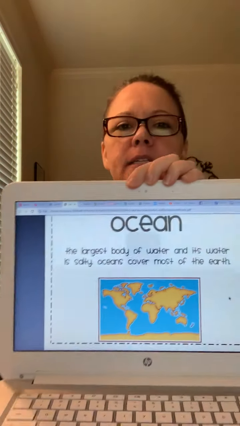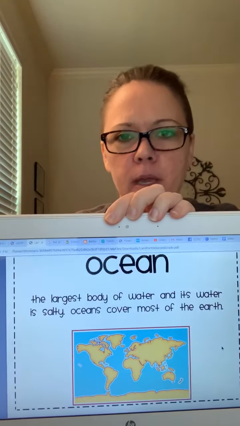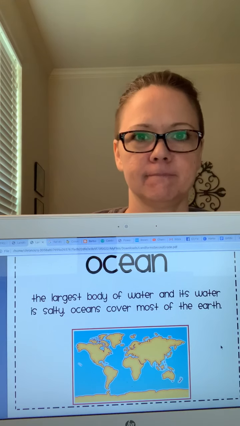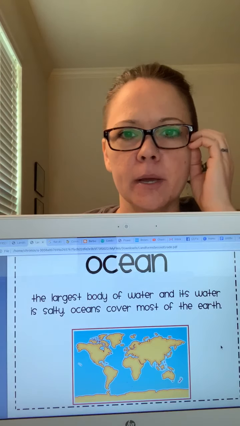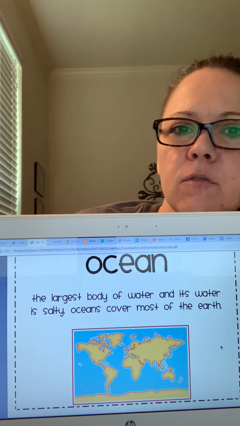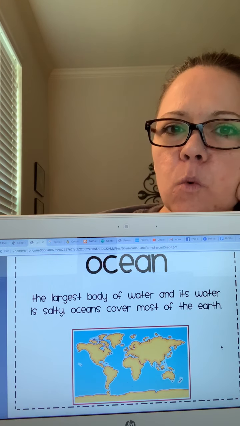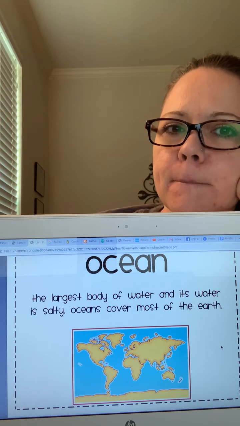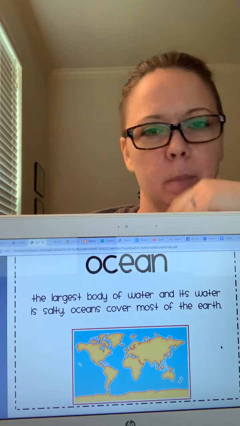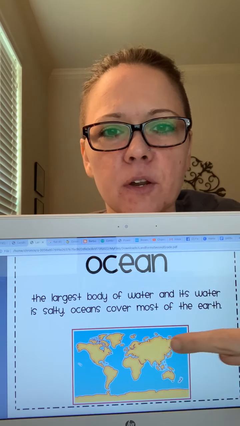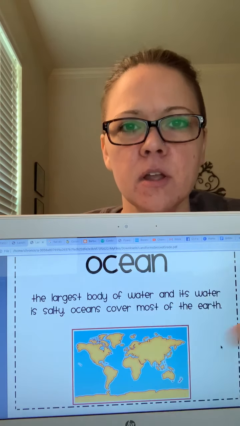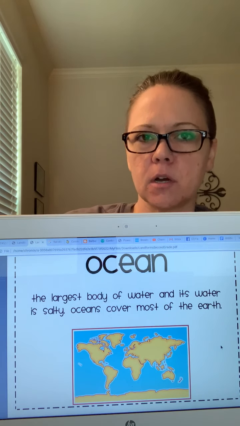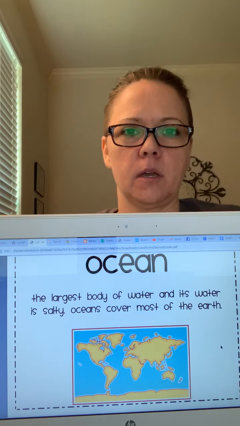Next one is ocean, okay? Is ocean a landform or a body of water? Yeah, it's a body of water, okay? It is the largest body of water, and its water is salty. Oceans cover most of the earth. So we learned about all the different oceans, Pacific, Atlantic, Southern, all of those different oceans. And you can see on your map that oceans are a body of water, okay?